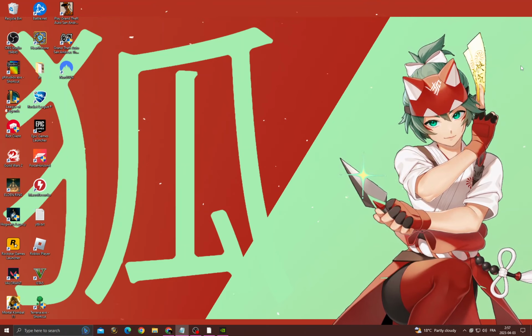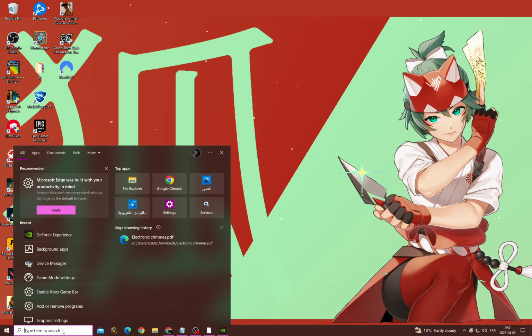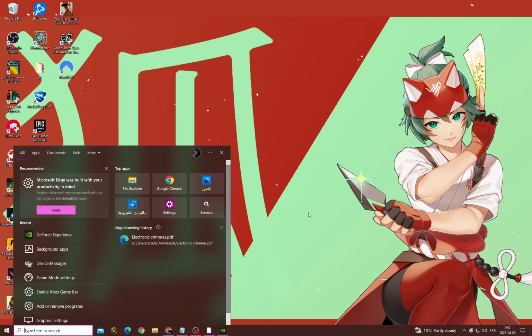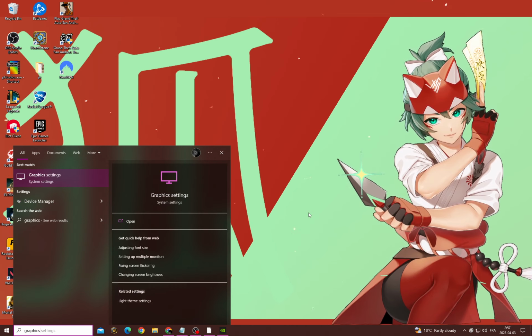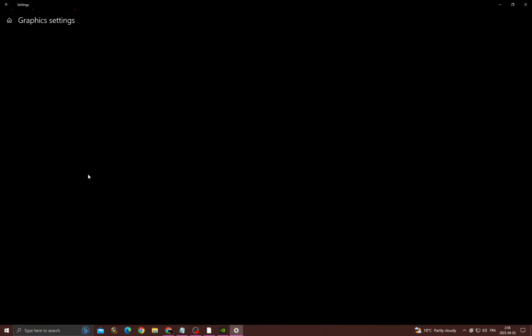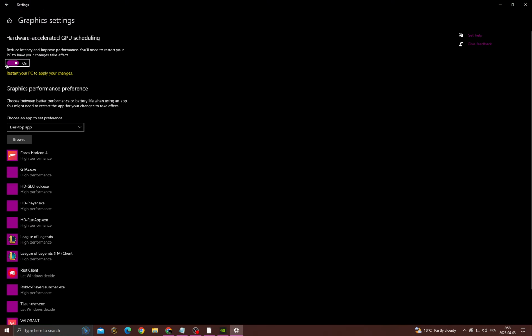It's easy if you want to fix it. What you have to do first, click here and then go to graphics settings. Make sure to enable this option,